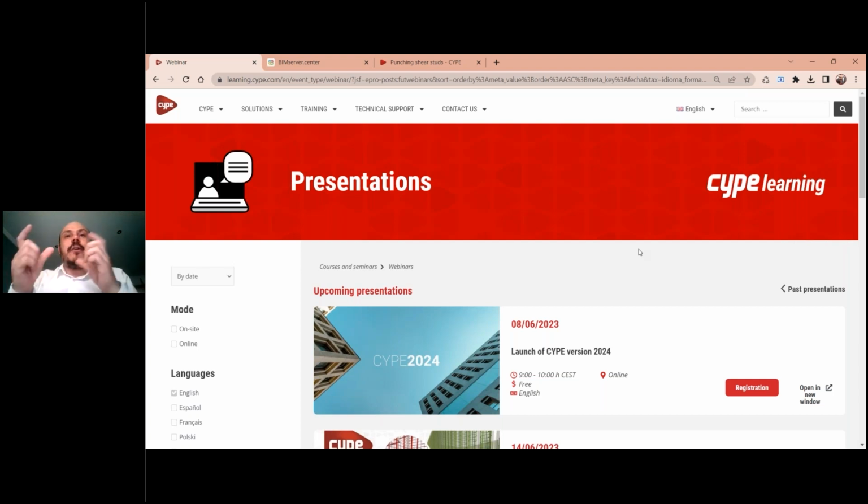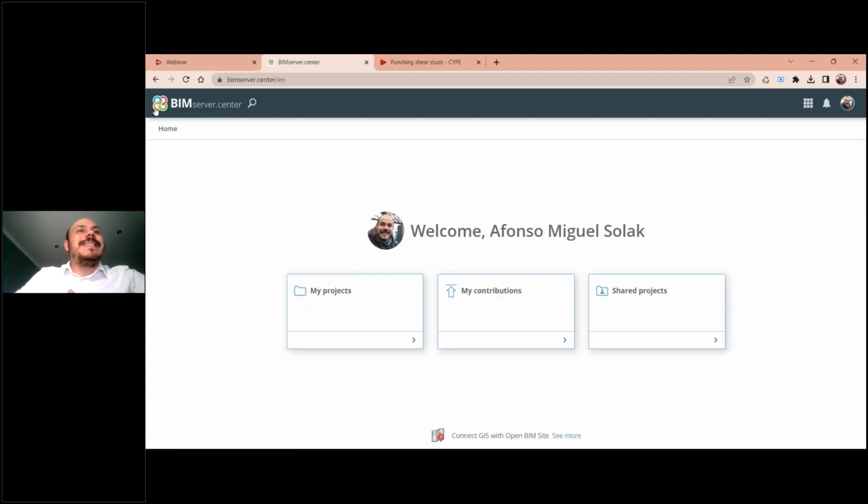So this kind of interoperability, this act of sending and receiving information, we can do using a cloud platform. It's a cloud server called BIMserver.center. This is the name of this platform. It's a free platform where you can just create your account. There is no limit of space.